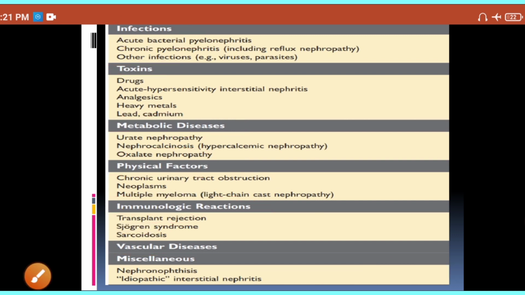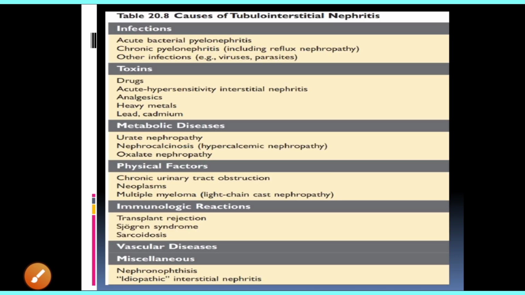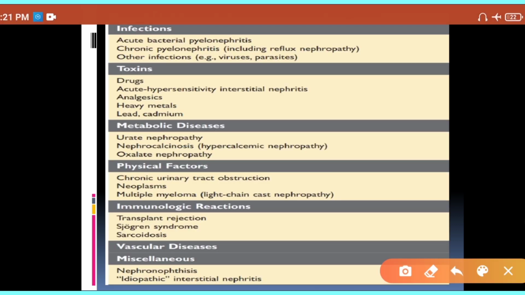So we can say that the common causes of tubulointerstitial nephritis include infections, particularly pyelonephritis, then it could be because of toxins, then it could be because of certain metabolic disease. The fourth cause could be because of physical factor like urinary tract obstruction by neoplasm or BPH. It could be immunological reaction due to transplant rejection or autoimmune disease, or because of sarcoidosis. And the vascular disease also can lead to tubulointerstitial nephritis. So these are the causes, we can say etiology, of tubulointerstitial nephritis.